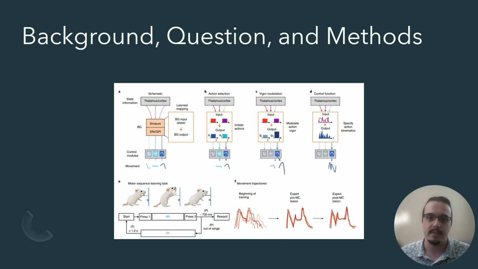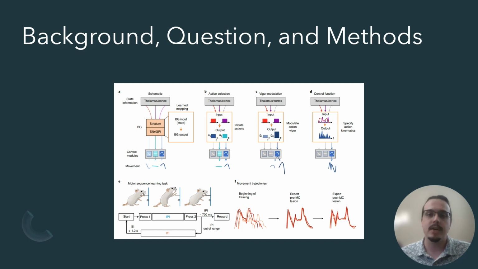The framework suggested in the paper posits that our basal ganglia act as a learning agent, trying to maximize the reward in a partially observable Markov decision process. Partially observable because we can't have perfect information about our environment or state. They use this framework to unify the action selection and vigor models and hypothesize that due to the potential for far more complex and dynamic output, the basal ganglia could specify the kinematic details of learned skills.